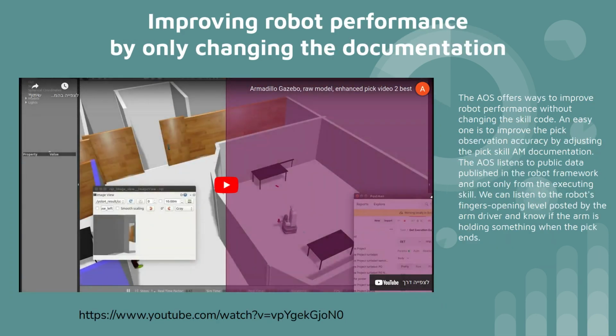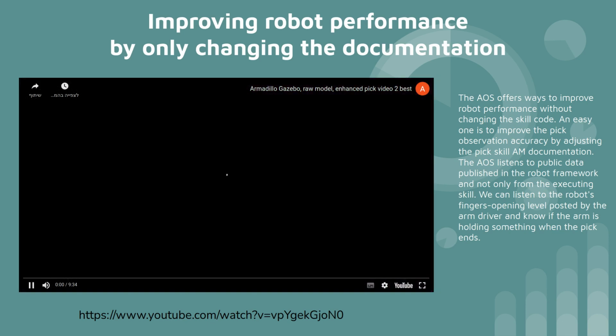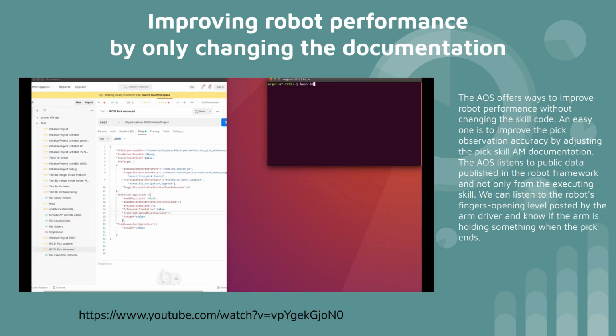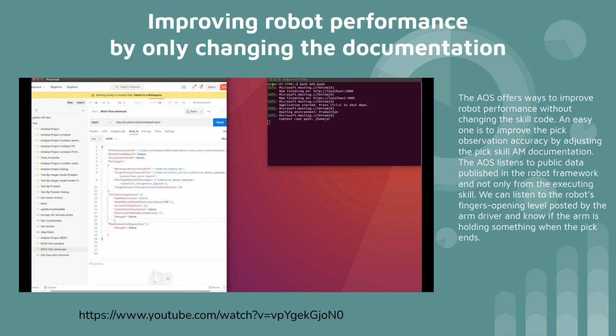How can we improve the robot performance by only changing the documentation? The AOS offers ways to improve robot performance without changing the skill code. An easy one is to improve the pick observation accuracy by adjusting the pick skill AM documentation.